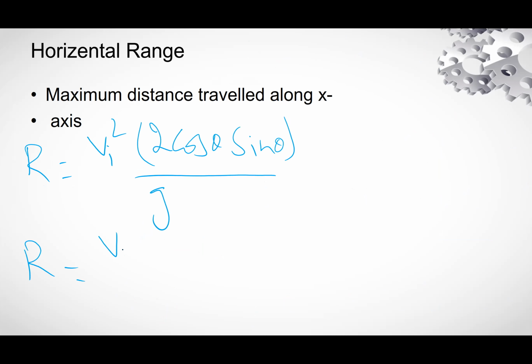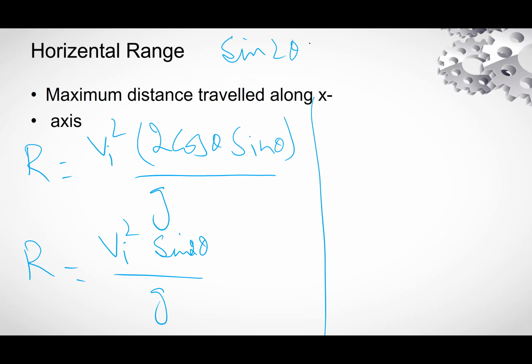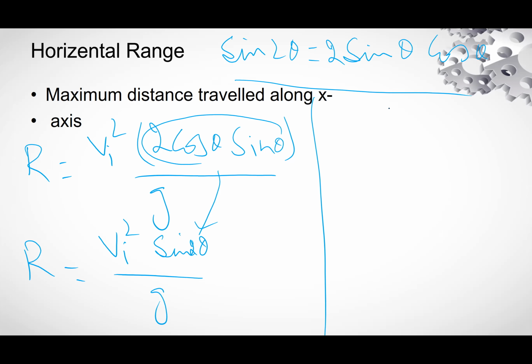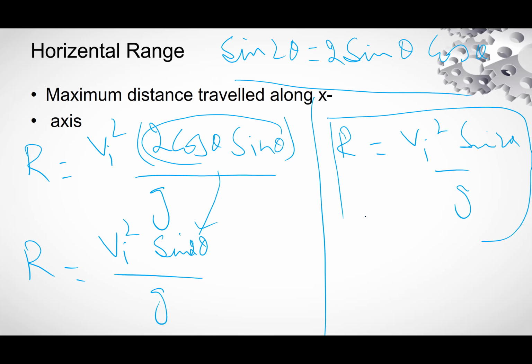Sine 2 theta is equal to 2 sine theta cos theta, so this is equal to this. I will verify this at the end. Now R is equal to vi square sine 2 theta divided by g. This is the value of range, represented by capital R.